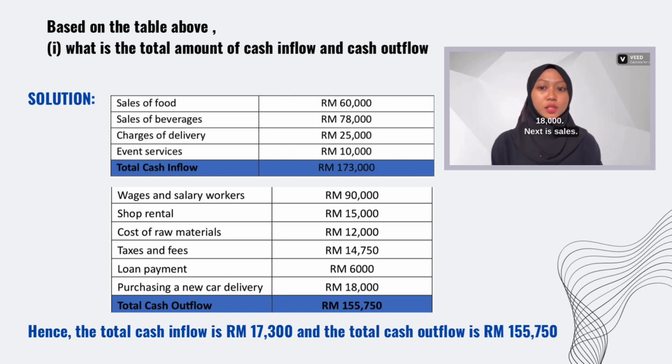Okay, next is sales. You can see sales of food 60,000. Sales of beverages 78,000. Charge of delivery 25,000. Event service 10,000. Okay, so the total net profit is 70,250. Alright. So based on the table above, for question 1, what is the total amount of cash inflow and cash outflow? I will explain the details in the next slide.